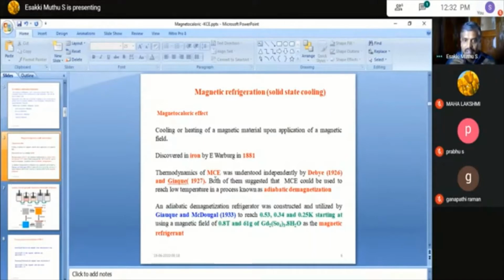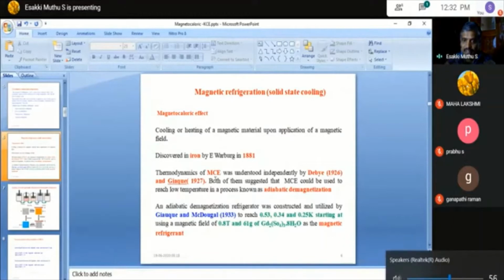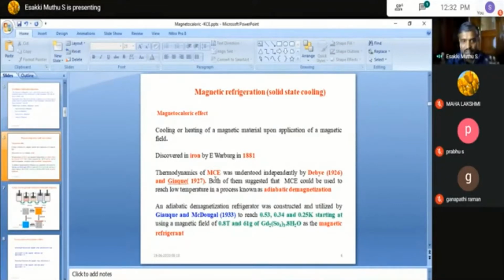Initially, a gadolinium based material, GdSO4, a paramagnetic material, was used to cool the substance. To achieve low temperature, they used a gadolinium based material, which gave more efficiency in earlier days. To reach 0.53 and 0.34 starting from room temperature, they use a magnetic field of 0.8 Tesla, which is a nominal magnetic field for this material.